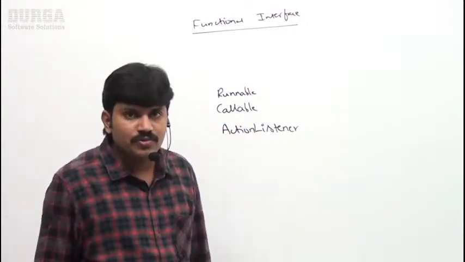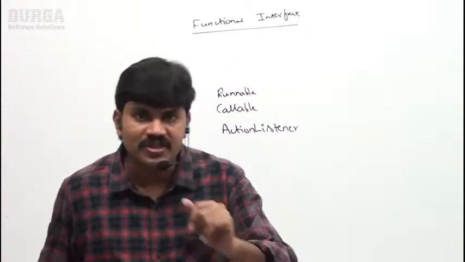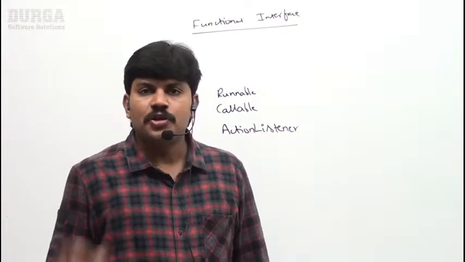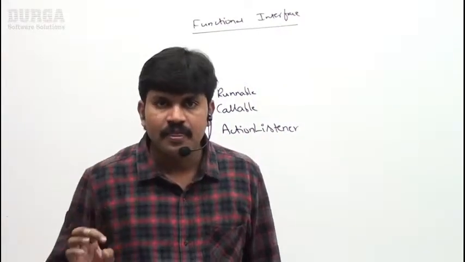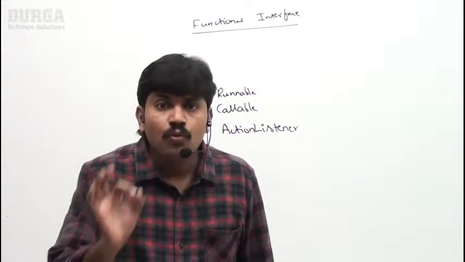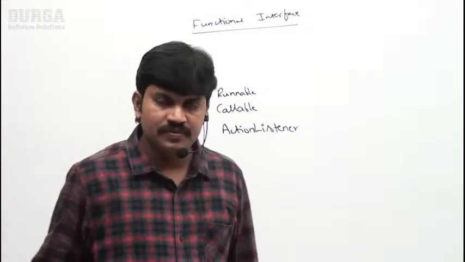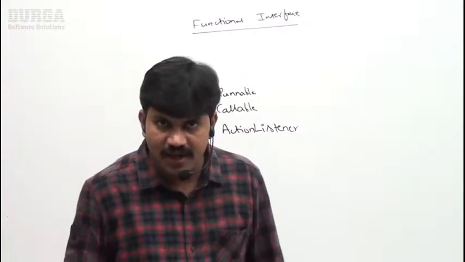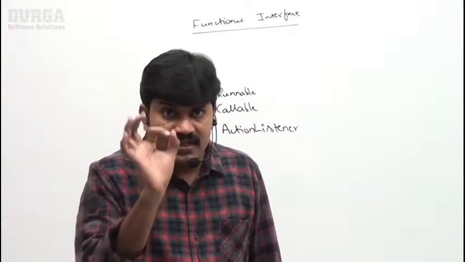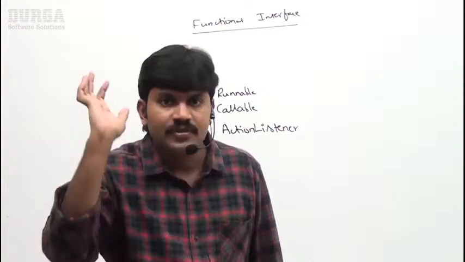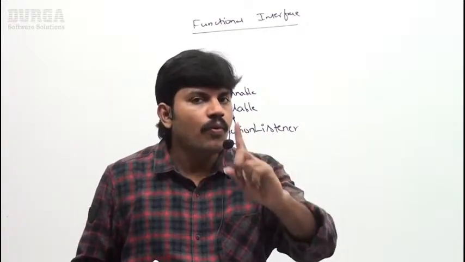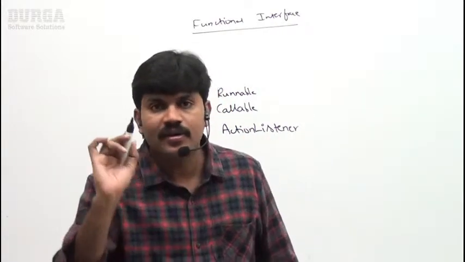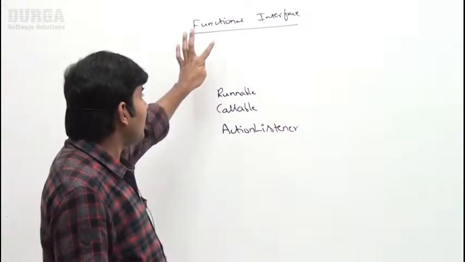Can you spell out what a functional interface is? Very simple: if the interface contains only one abstract method, an interface should contain how many abstract methods? Only one single abstract method. If the interface contains only one abstract method, that interface is called a functional interface.